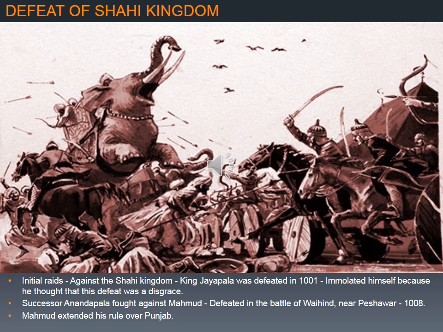So the initial raid of Mahmud of Ghazni was against the Shahi kingdom, in which its king Jayapala was defeated in 1001 AD. After his defeat, Jayapala immolated himself because he thought that this defeat was a disgrace. His successor Anandapala fought against Mahmud but was defeated in the Battle of Vaihind near Peshawar, which is also now in Pakistan. As a result of his victory at Vaihind, Mahmud extended his rule over Punjab.